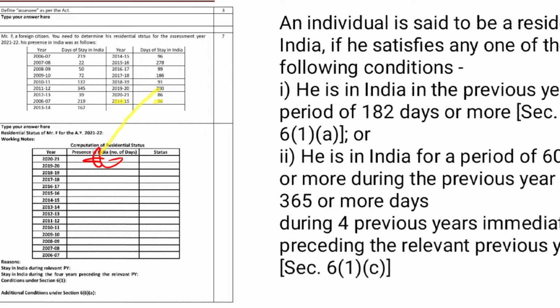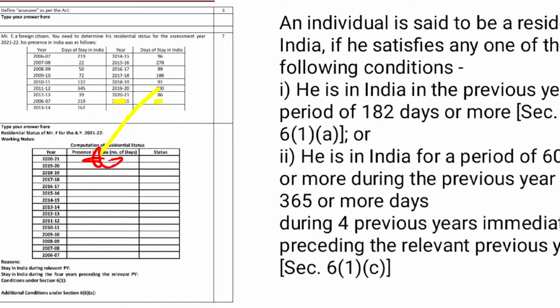Second, in the 2019-20 previous year he satisfied the condition, so he is a resident in India. Next, in 2018-19 he is also resident in India. All are resident except 2007-08, which is non-resident, and 2006-07 is also non-resident. So this is how it is determined.